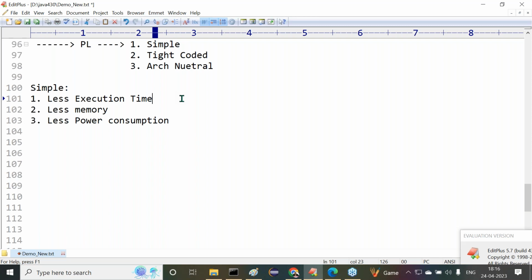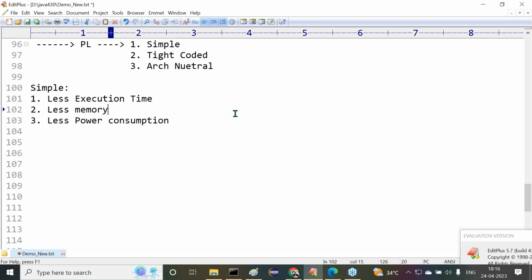Execution time is an important factor or not. Because of that reason, Sun Microsystems wants to prepare a new programming language. It has to take less execution time and it has to provide more performance for their applications. This is clear-cut information that I'm telling you. This is a punch here.